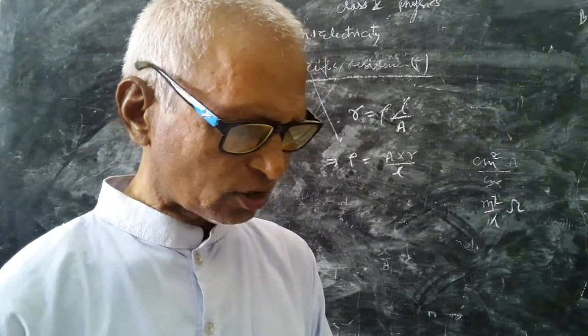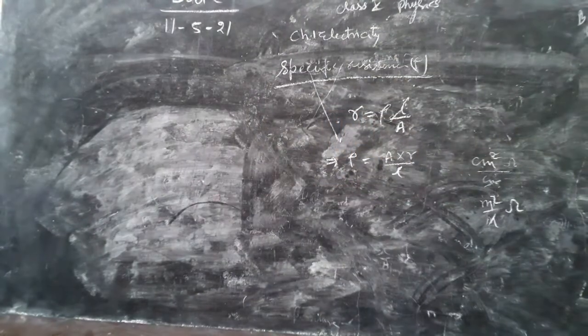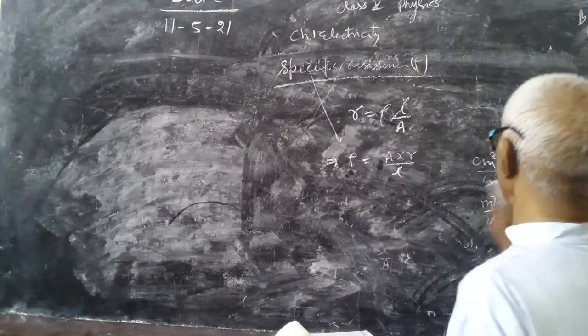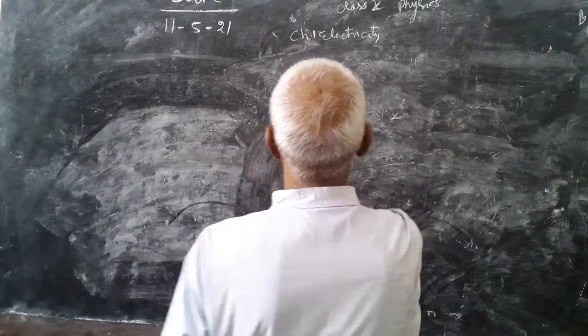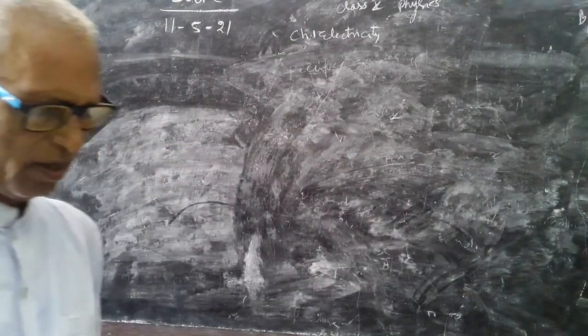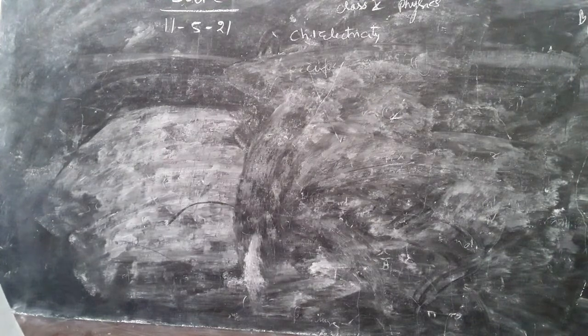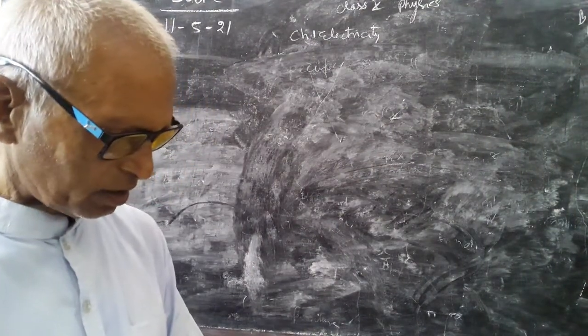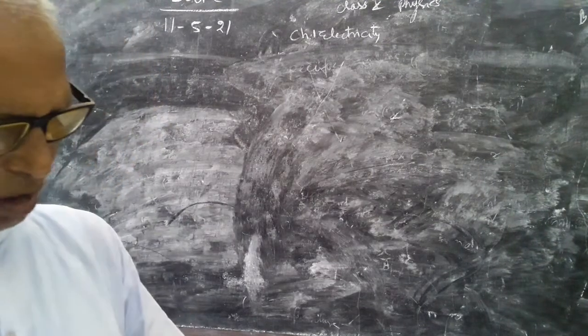So, some numerical questions are asked on this factor affecting resistance and resistivity. Let us explain some of them, because the numerical aspect is very important from the examination point of view. So, let us take an example. Here multiple choice questions are given. Number 25 on page 27. Before that, some questions are there. Most of the questions are theoretical.